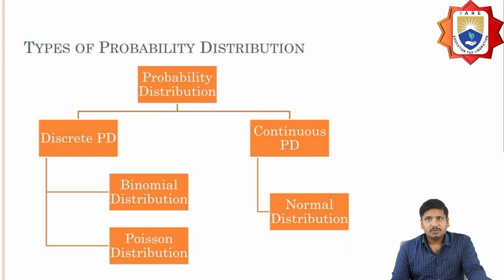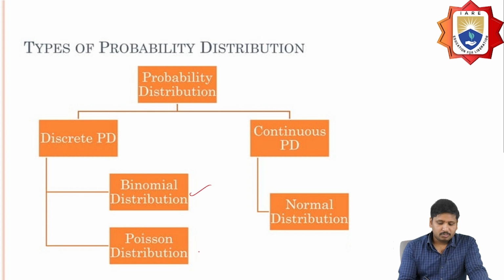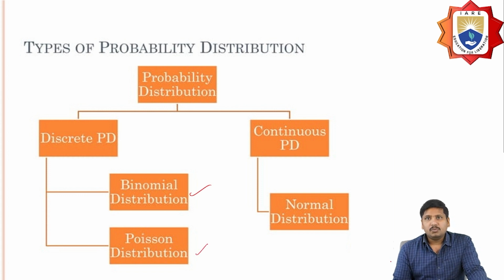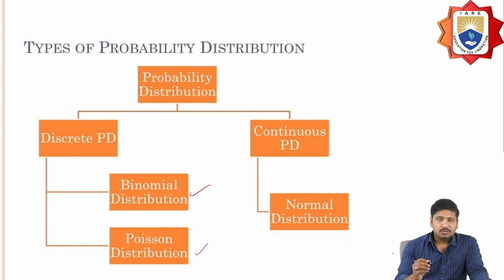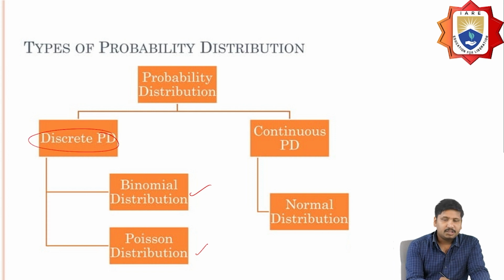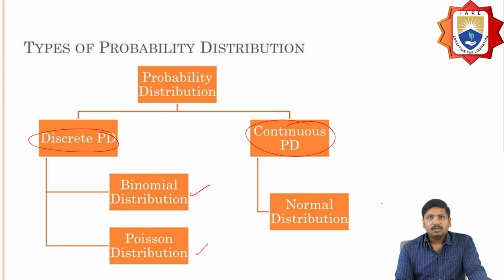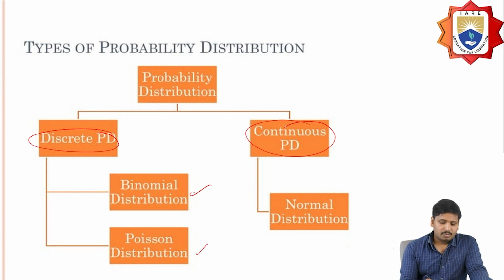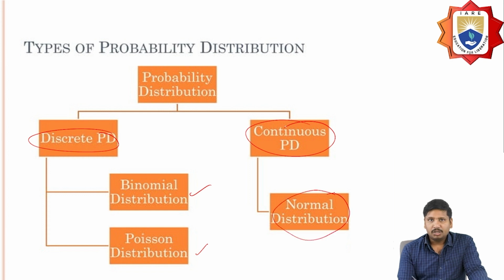So the probability distribution will be of two types: discrete probability distribution and continuous probability distribution. Again, the discrete probability distribution will be of two types, like binomial distribution and Poisson distribution, whereas the continuous distribution is like the normal distribution.